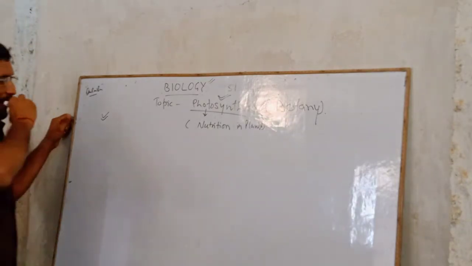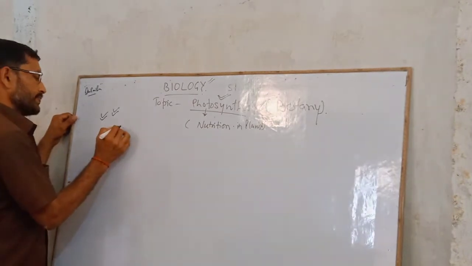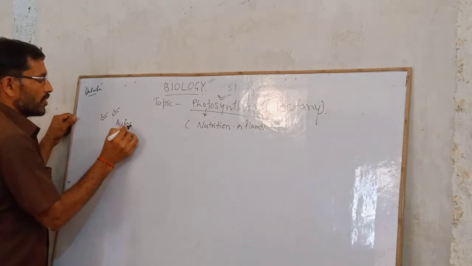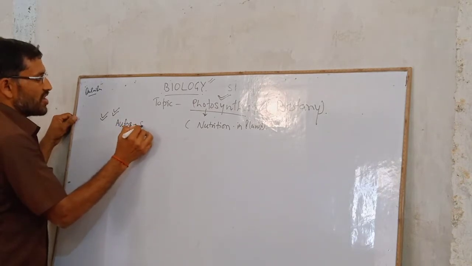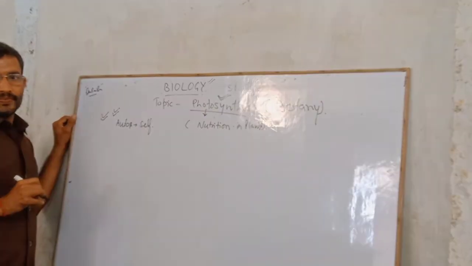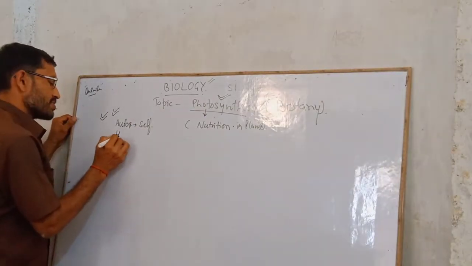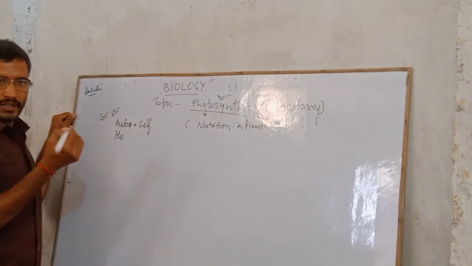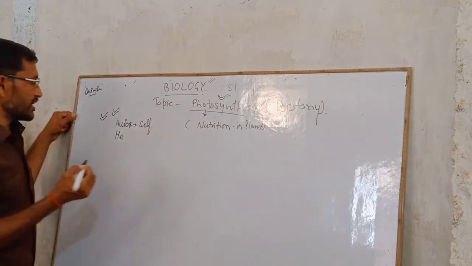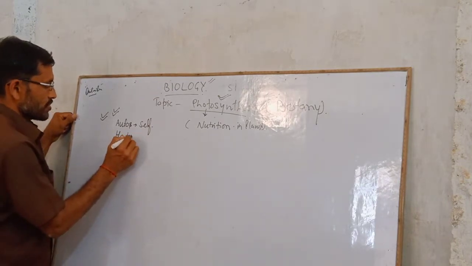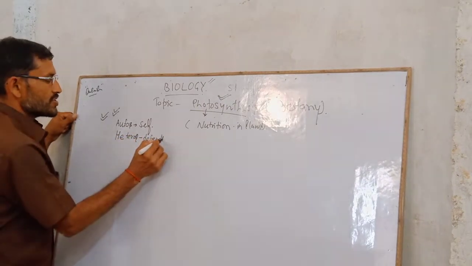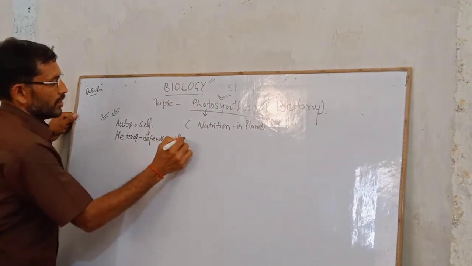The food material prepared by the plant by itself, called autos, by self. And sometimes plants or animals depend on others for their food materials and their nutrition, called heteros. That means depends on others for their requirement of food.